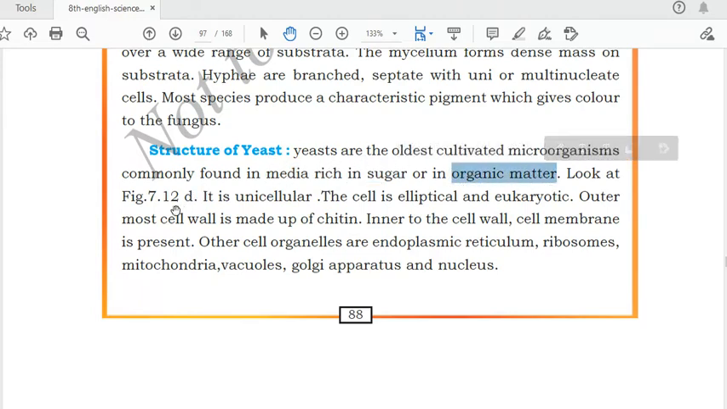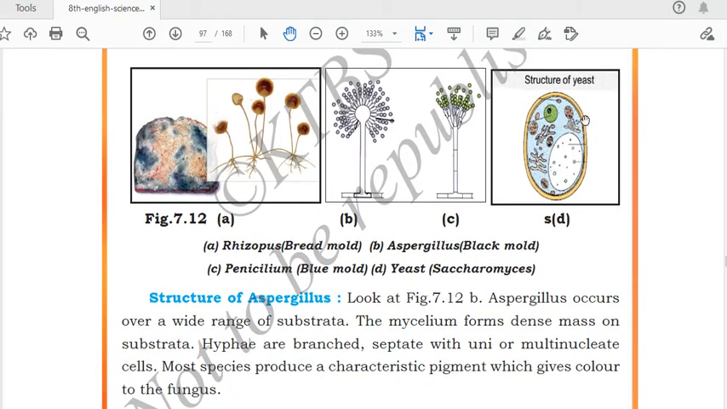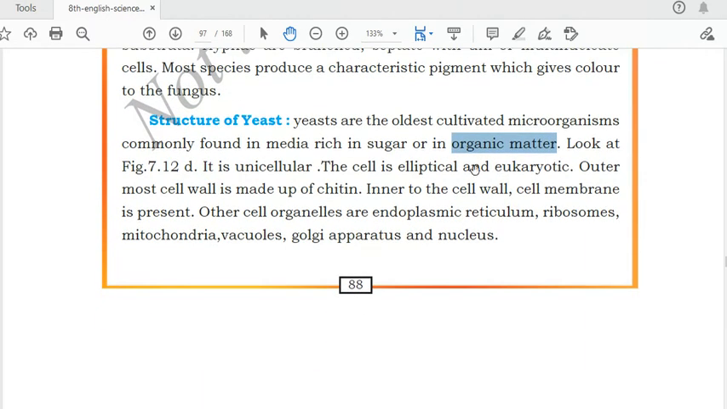Look at figure 6. It is unicellular, made up of a single cell. The cell is elliptical and eukaryotic. Elliptical means elliptical shape, you can see it in the diagram. It is eukaryotic, having a well-defined nucleus. The outermost cell wall is made up of chitin. It has a cell wall which is made up of chitin.